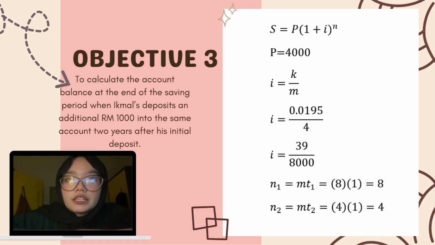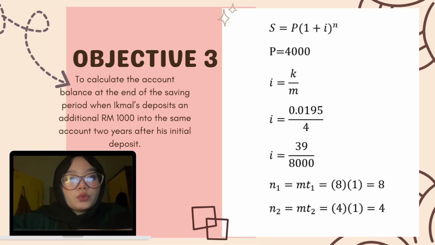Objective 3, to calculate the account balance at the end of the saving period when Iqmal deposits an additional 1,000 ringgit into the same account 2 years after his initial deposit. For this question, we are going to use the equation S equal to P bracket 1 plus I bracket power of N. P equal to 4,000 ringgit, I equal to K over M, I equal to 0.0195 over 4, I equal to 39 over 800. For N1 equal to M multiply T equal to 8. For N2, we are going to have 4 multiplied by 1 equal to 4.